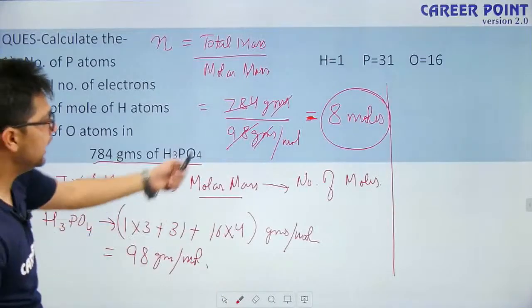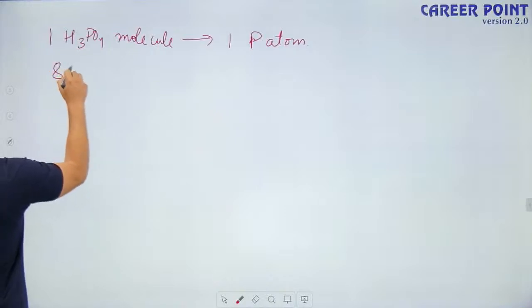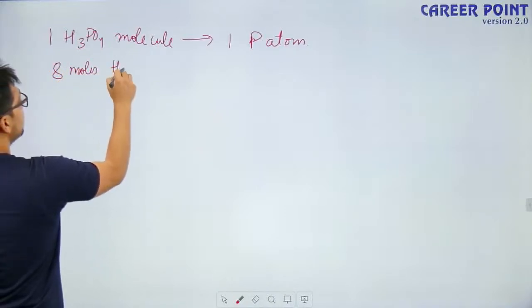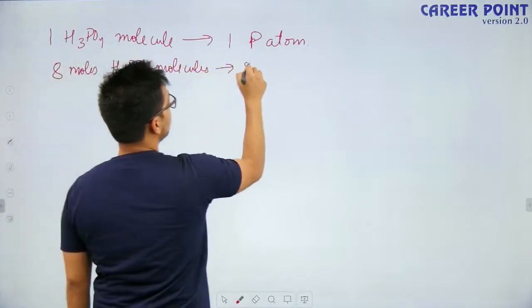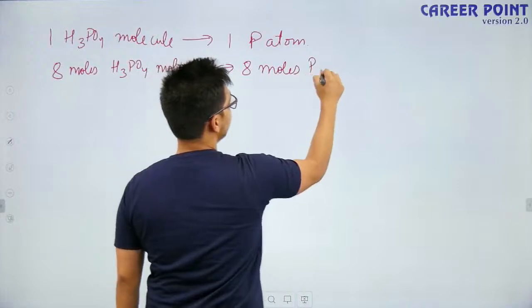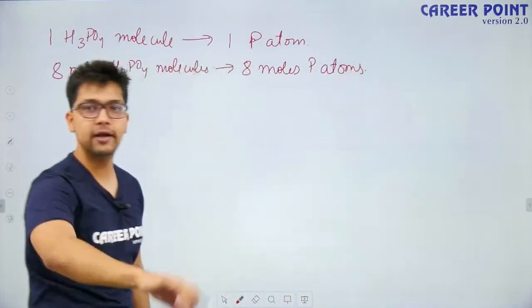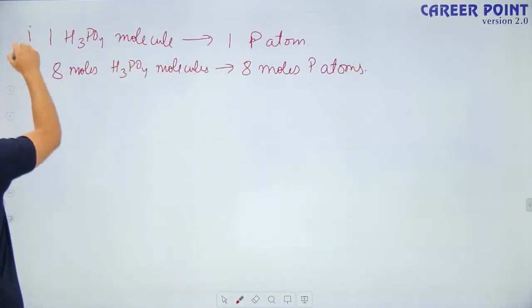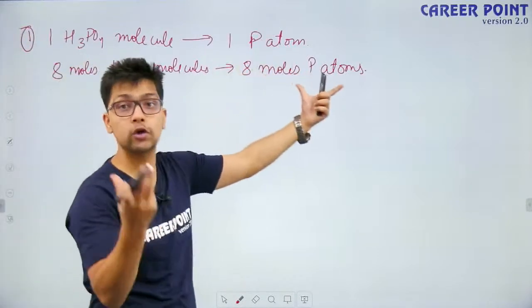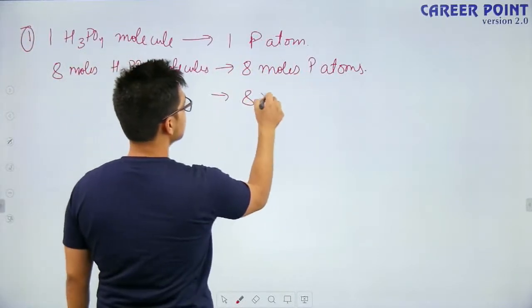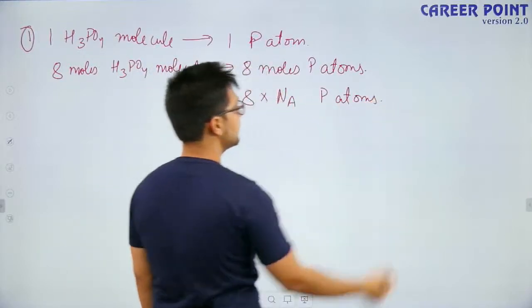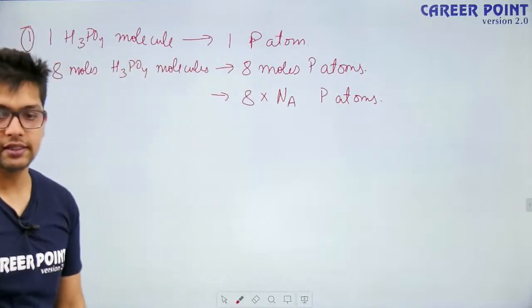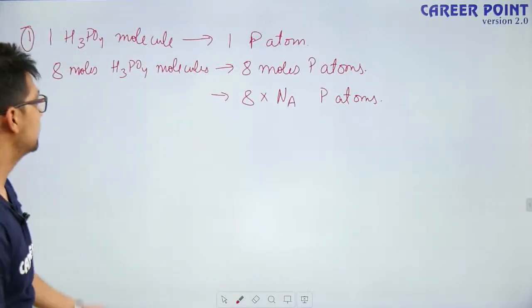Similarly, we were looking at 8 moles. If there are 8 moles of H3PO4 molecules, then I would have 8 moles of phosphorus atoms, simply using the unitary method. Let's say this is part A. So how many phosphorus atoms do we have in total? We have 8 times Avogadro's number, that is 8 Na phosphorus atoms. So this is the answer to part 1 of the question.